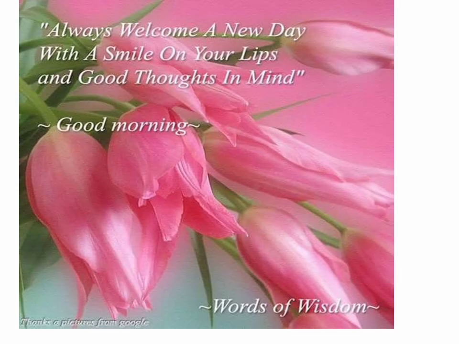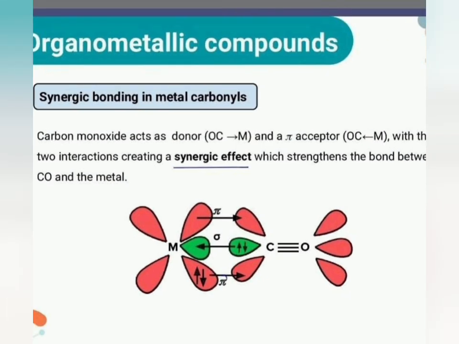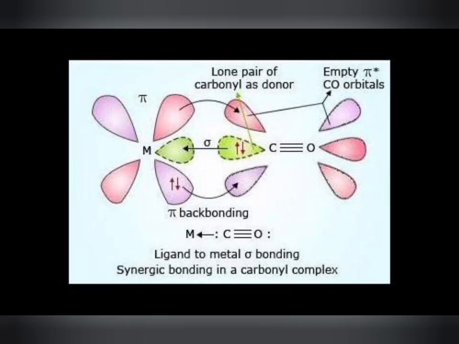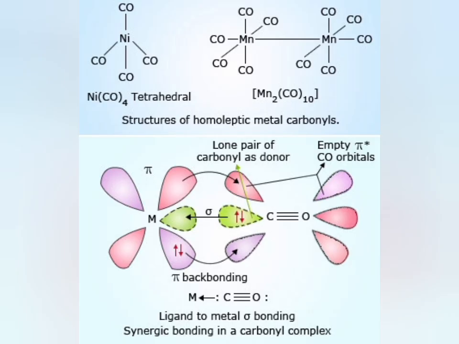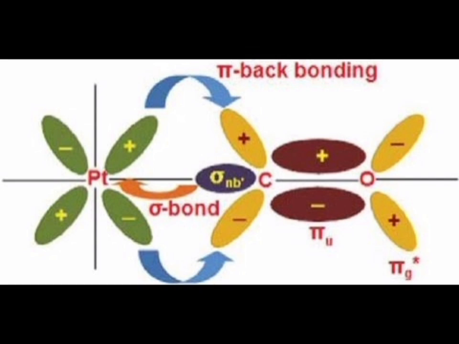First, the carbonyl donates or gives its electrons into the empty d orbitals of the metal atom or the metal ion in the center, and after that there is an excess of negative charge. The excess electrons are again given back through the pi bonds, which is known as pi back bonding, as you can see in this slide.